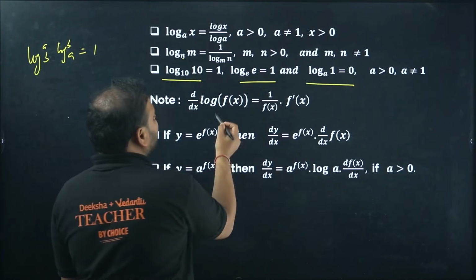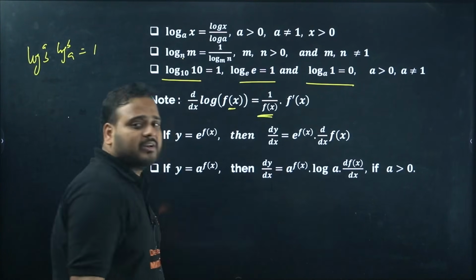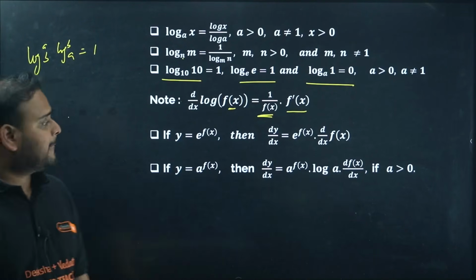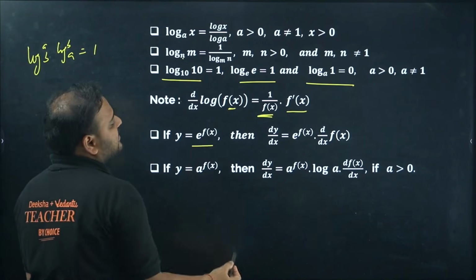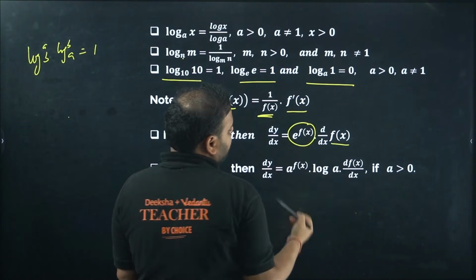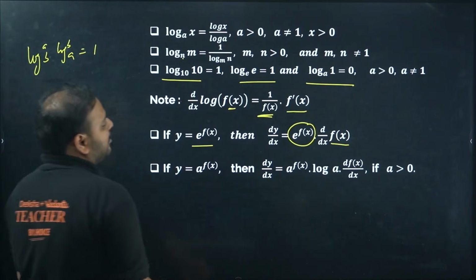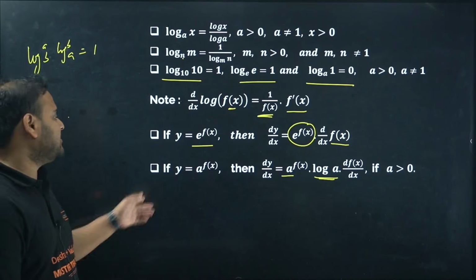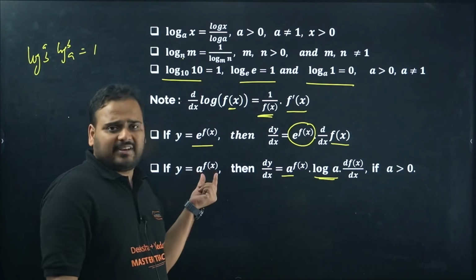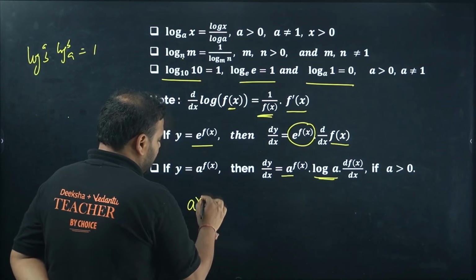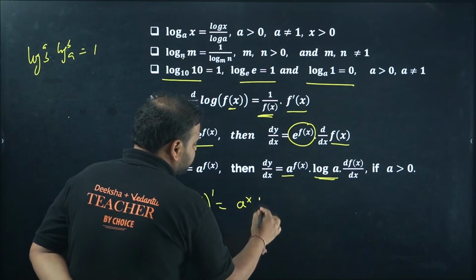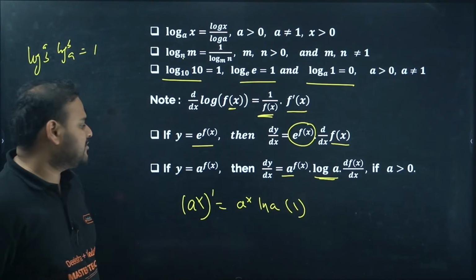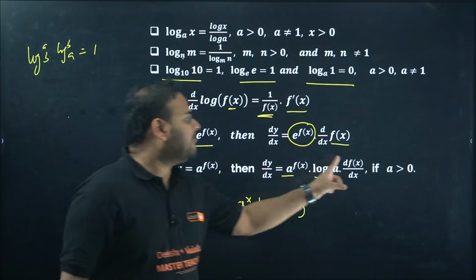Derivative of log, I have already given that. If a function f(x) is given over here, take this as denominator, and the derivative of f(x) will be f dash of x in the numerator. If you have e power f(x), differentiate it as e power f(x) as it is, then differentiate f(x) again, and so on. If you have a power f(x), keep it like this and then put ln a, and then differentiate f(x). This is the basic application of chain rule after the derivative of a power f(x). Remember, I taught this formula: a power x derivative is a power x ln a, and derivative of x is 1. Same thing they've written here. Instead of x we have f, so they've written the derivative of f.